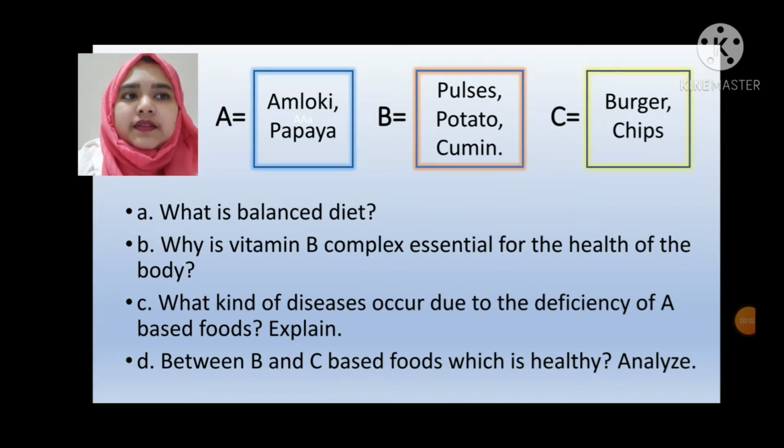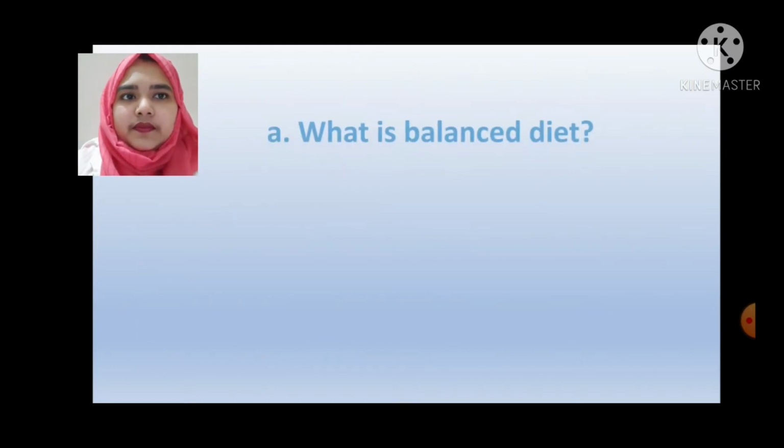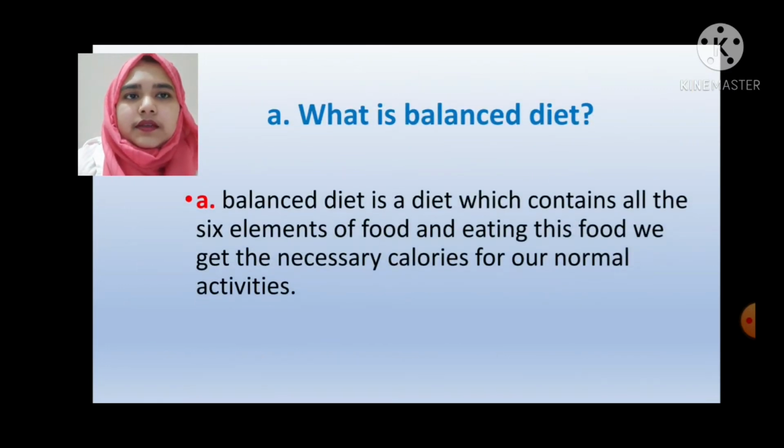Dear students, this is our first creative question. Our first question is, what is a balanced diet? This is a knowledge-based question. The answer is, a balanced diet is a diet which contains all the 6 elements of food, and by eating this food we get the necessary calories for our normal activities.